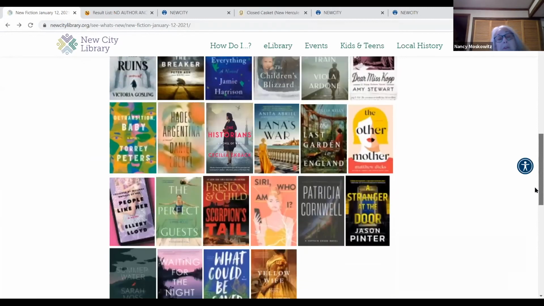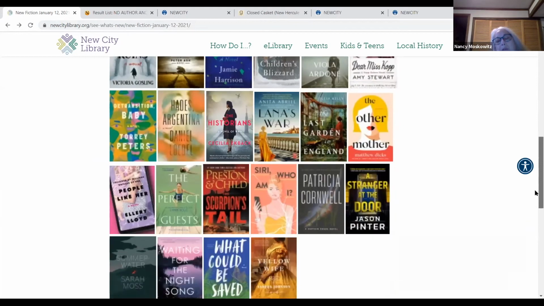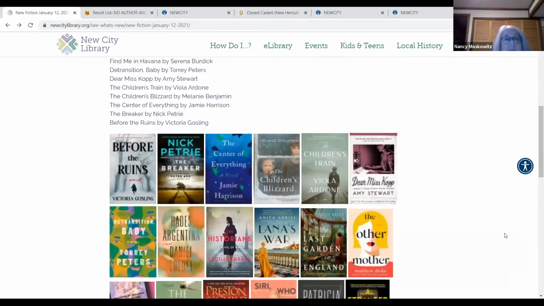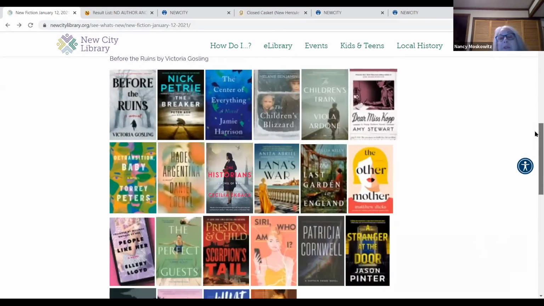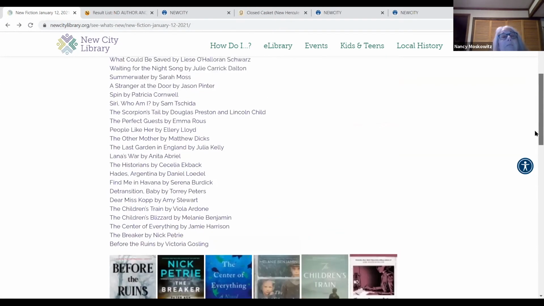Because as you know, it's very hard. We get probably between 80 and 100 fiction titles a month, so that's a lot to keep track of. I try to put in everything, even if it's not a well-known book. Like, I'm sure no one knows this book. Sometimes lately it's Patricia Cornwell, Preston and Child. So some of them are well-known, some not.